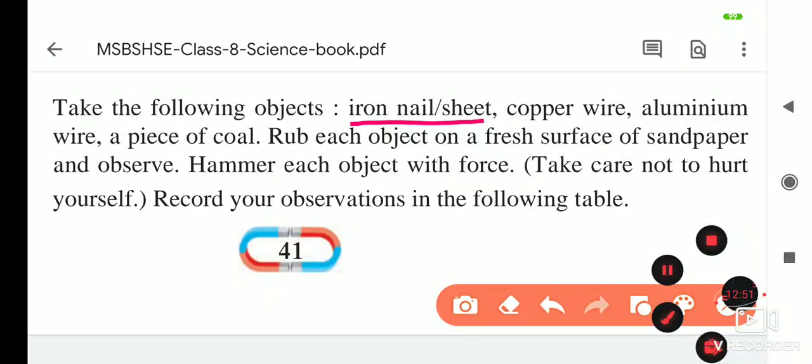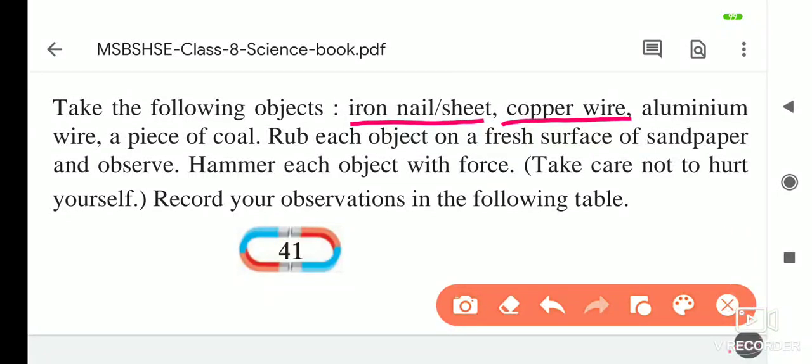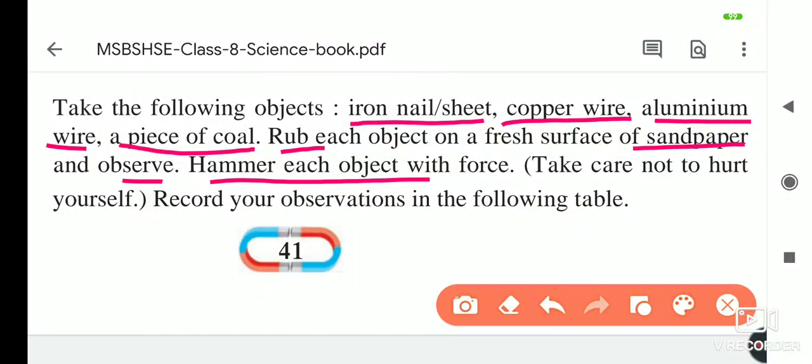Iron nail or sheet, copper wire, aluminium wire, a piece of coal. Rub each of them on the fresh surface of the sandpaper. Now all these things are there, we have to rub them on the sandpaper and observe. Then hammer each object with force. Afterwards, we have to record the observation in the following table.